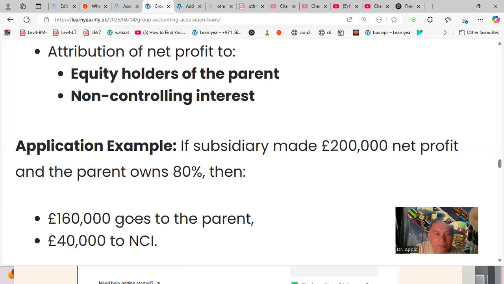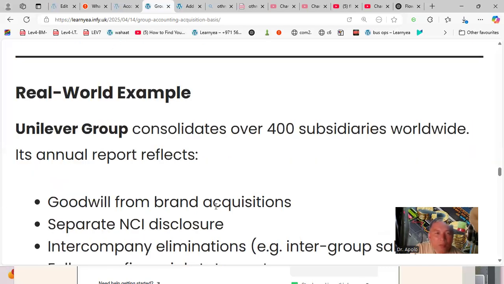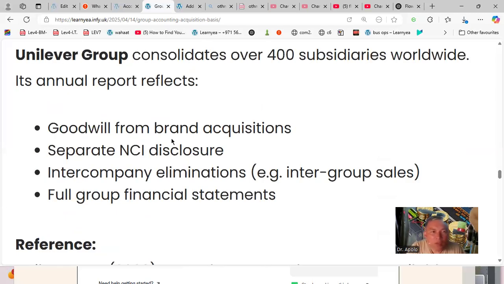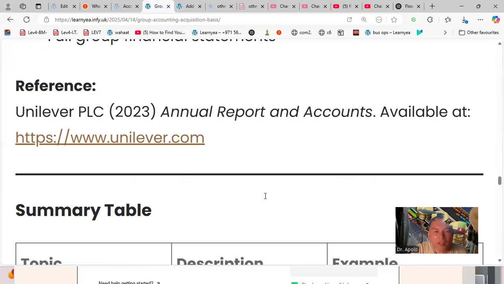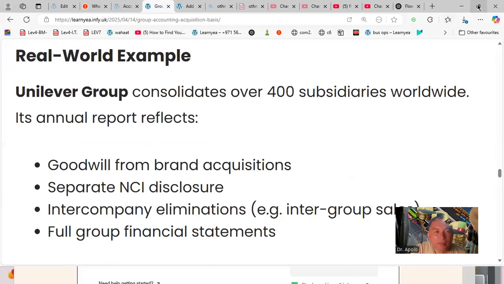Real world example: Unilever Group consolidated over 400 subsidiaries worldwide. Its annual report reflects goodwill from brand acquisitions, separate NCI disclosure, and intercompany elimination, for example intergroup sales, giving full group financial statements. Okay, let's move on to another topic, which is accounting for long-term contracts.